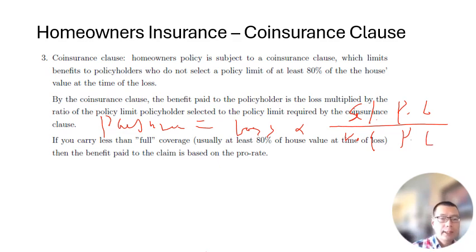If you carry less than full coverage, usually at least 80% of house value at time of loss, then the benefit paid on the claim is based on the prorate. So this is just telling you that to calculate the actual payment, you have to prorate it based on the policy limit that the policyholder selected.